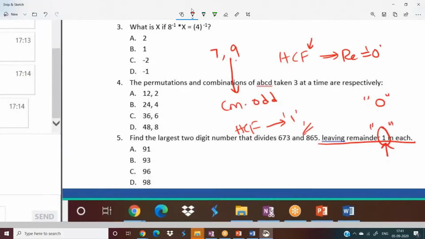Is it clear? So if HCF is 1, then still when they are leaving remainder 1, the number should be 2. You know how? The number should be 2. How? Guys, just 1 minute.